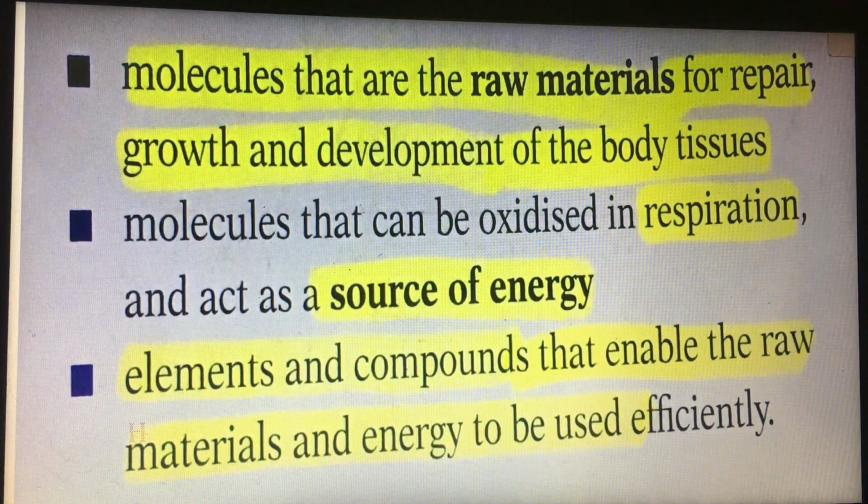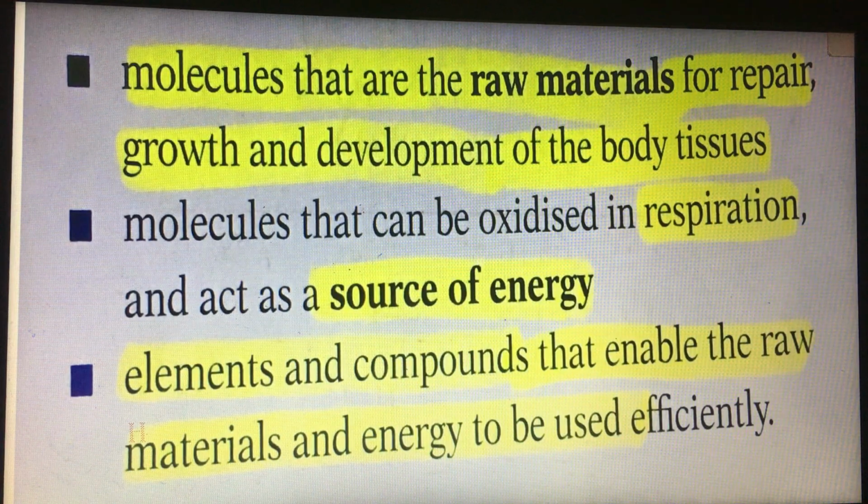The first one is that food supplies molecules that are the raw materials for repair, growth, and development of the body tissues. And also, it supplies molecules that can be oxidized.